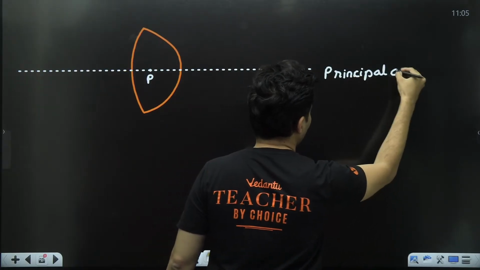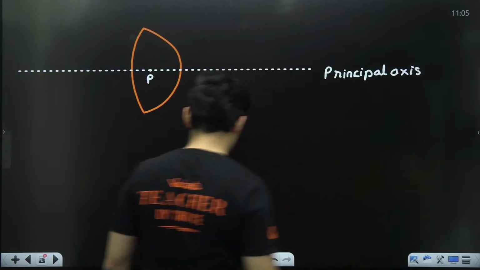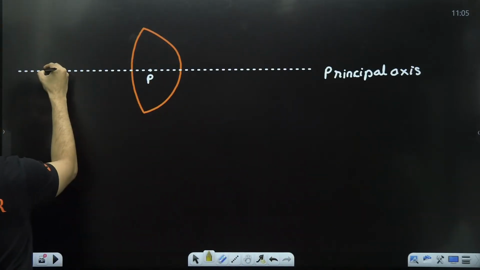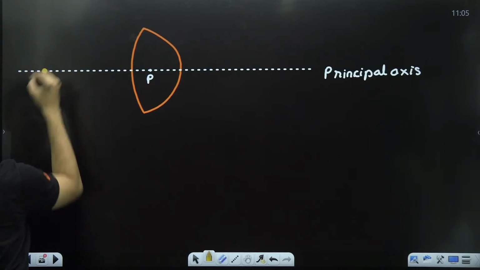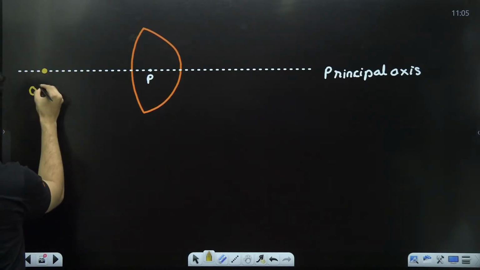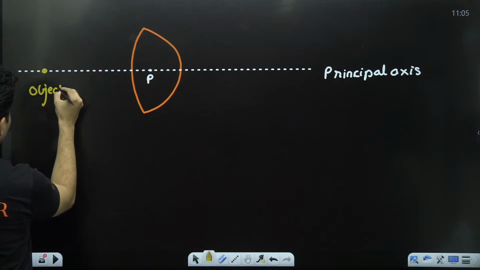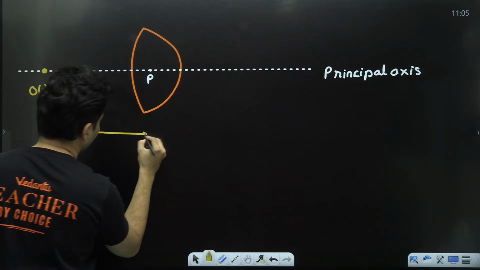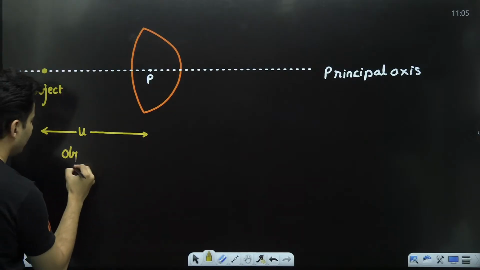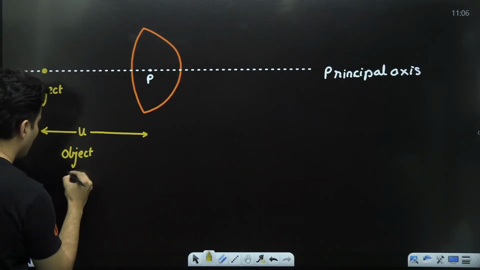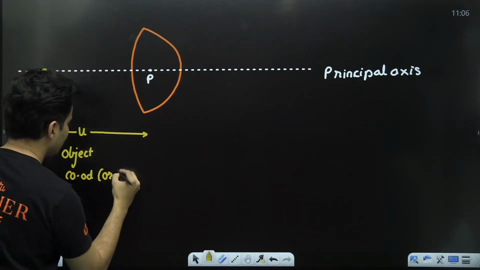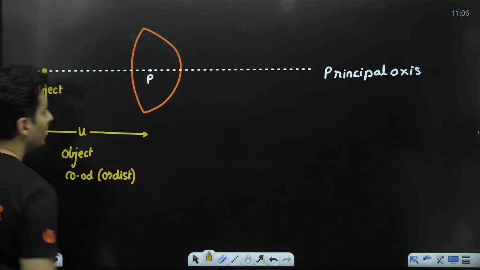Let's say there was an object placed over here. Then this will be the object distance or object coordinate, u.